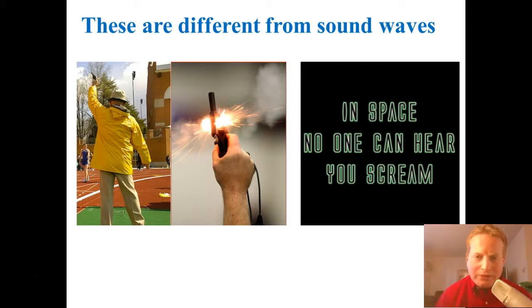So electromagnetic waves travel at the speed of light, and you can actually see the gun smoke a lot of times before you even hear the gunfire because the light travels so much faster. So if you want an accurate time of the actual race, then you need to use the gun smoke and not just the sound of the gun. So that's why we do that. Seeing the smoke itself, that light is traveling, because it's electromagnetic, at the speed of light. Sound waves are very, very different from the waves we're talking about.